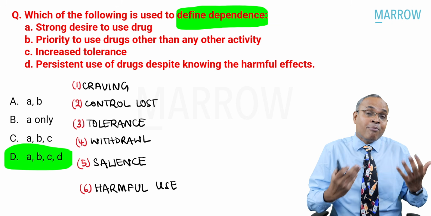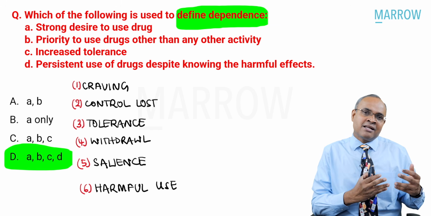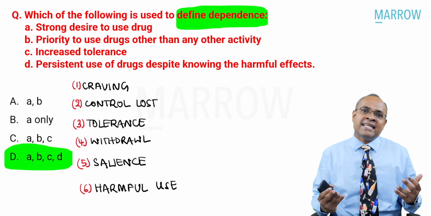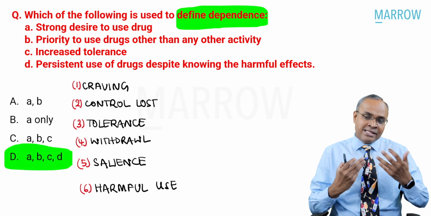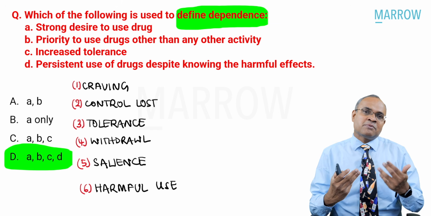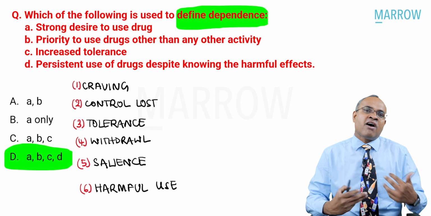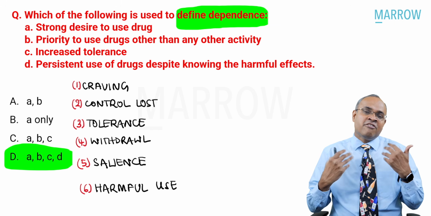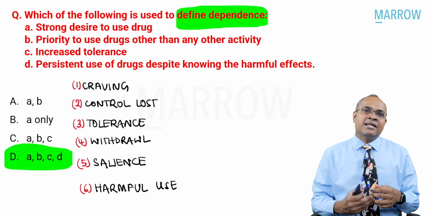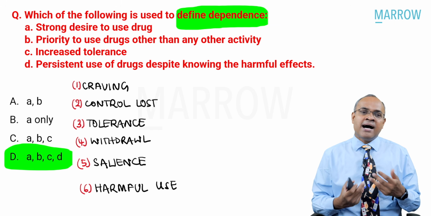Salience is giving importance to that particular addictive behavior more than anything else. And harmful use basically means you are using the substance despite the substance or the behavior causing a lot of harm to you. Physical harm, mental harm, social harm, legal harm, financial harm. Despite that, you continue to use it. That's what is called harmful use.